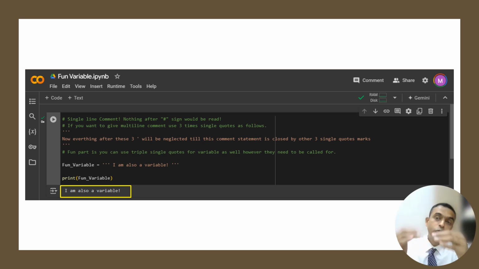Okay, when you do that, only then will this be counted as a multi-line comment. If you begin with three quotes and don't close them, everything below that will be taken as a string itself. It will not be executed, it will not be run, right?